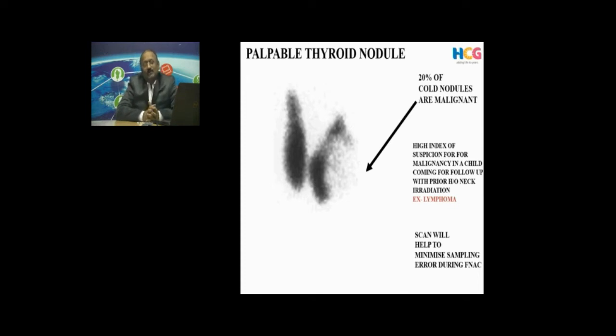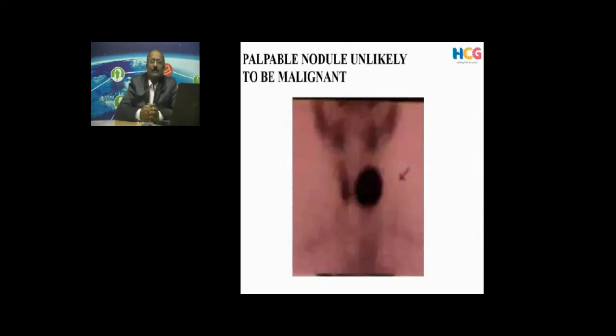The dictum is that most thyroid nodules need not be malignant, but 20% of the cold nodules, that means non-functioning nodules, can be malignant. So if you are contemplating an FNAC, better to do it from a cold nodule. Or you have referred the cases to us thinking that there may be a non-functioning nodule or you are suspecting malignancy, but that nodule is showing an uptake like this. So this is a warm nodule or a hot nodule. The chances of it being malignant are very, very less, negligible. So just by doing an isotope scan, we can tell the probability of malignancy or no probability of malignancy.